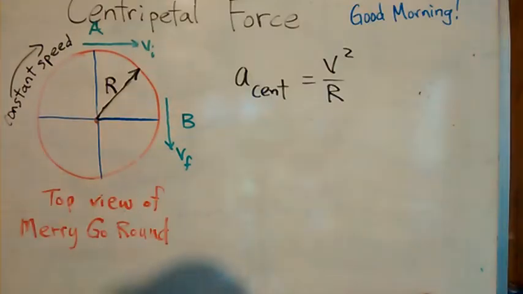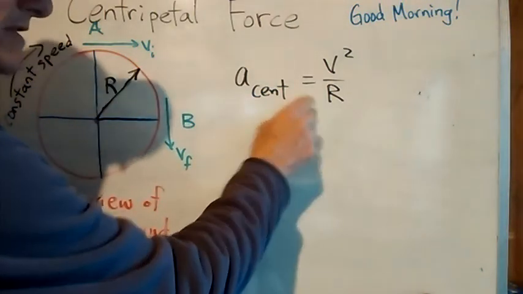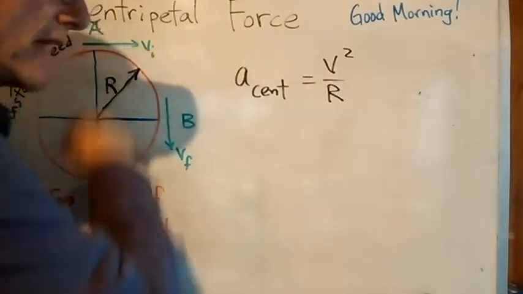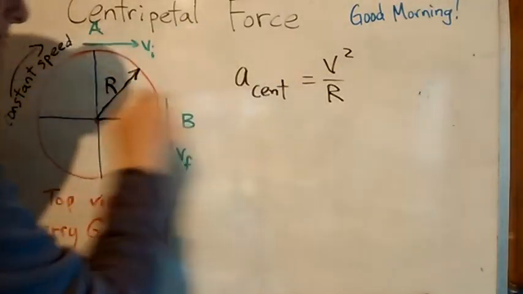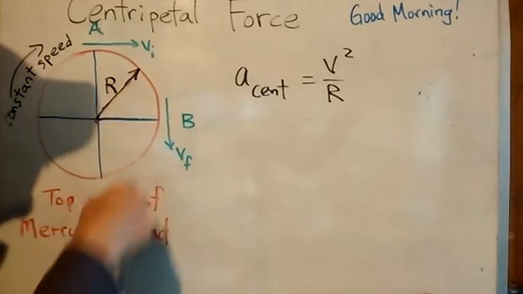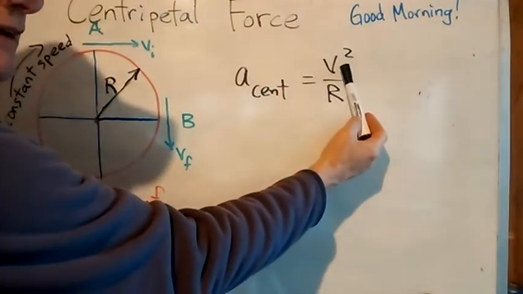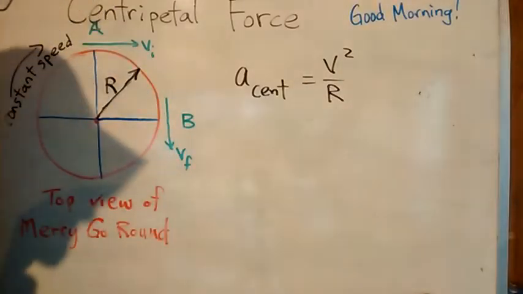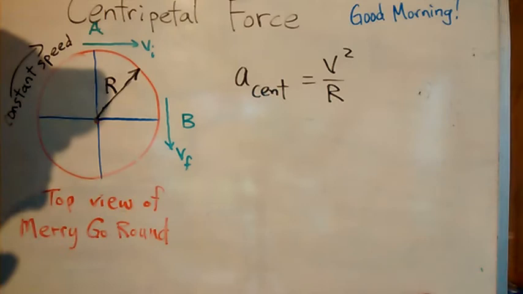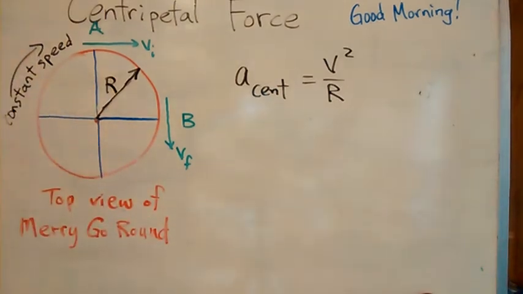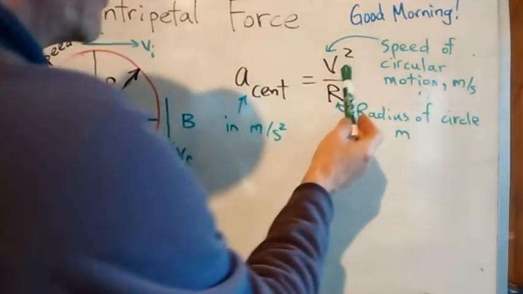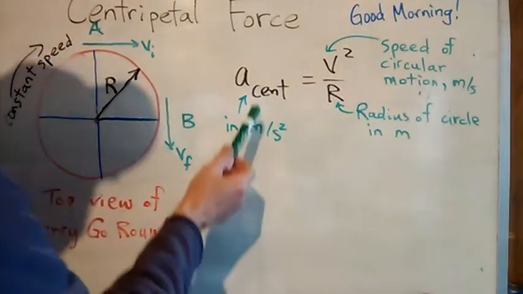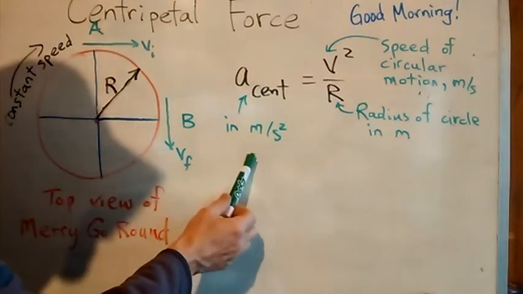Just getting into a bit of the math here. A centripetal has a formula. It's V squared divided by R. So the speed that it's traveling at in a circular motion divided by the radius of the circle. For the sake of Physics 11 and Physics 12, we'll keep this V a constant speed. So that number will never change. The units: V would be a speed in meters per second, R would be the radius in meters, and centripetal acceleration, of course, would be in meters per second squared.